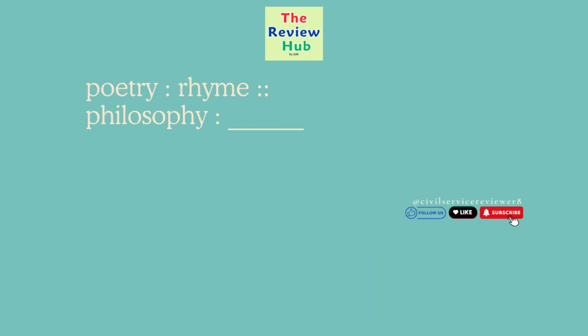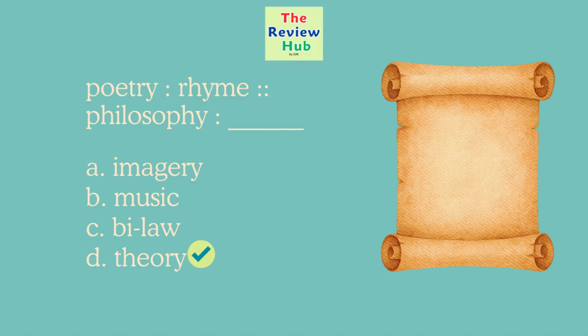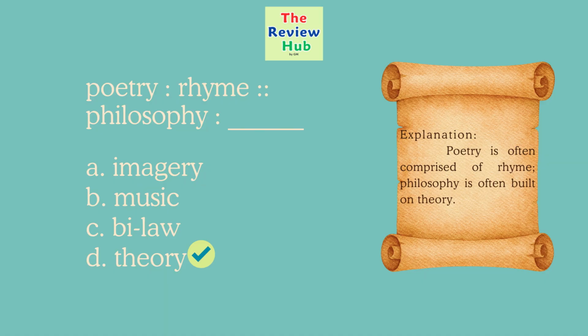Poetry is to rhyme. Philosophy is to blank. A. Imagery. B. Music. C. Bylaw. D. Theory. The correct answer is letter D. Poetry is often comprised of rhyme. Philosophy is often built on theory.